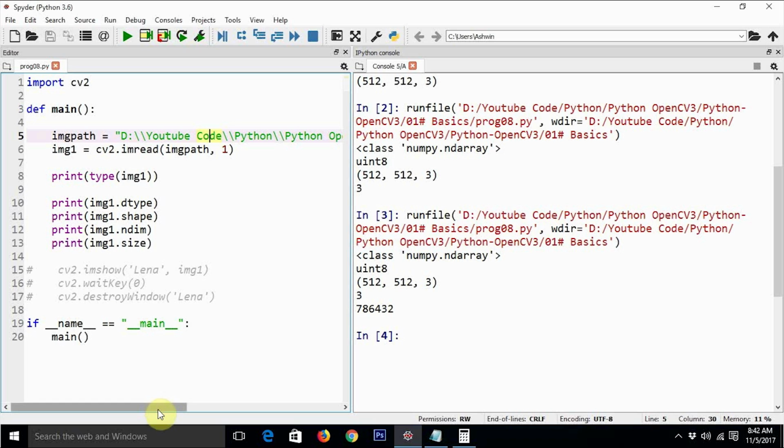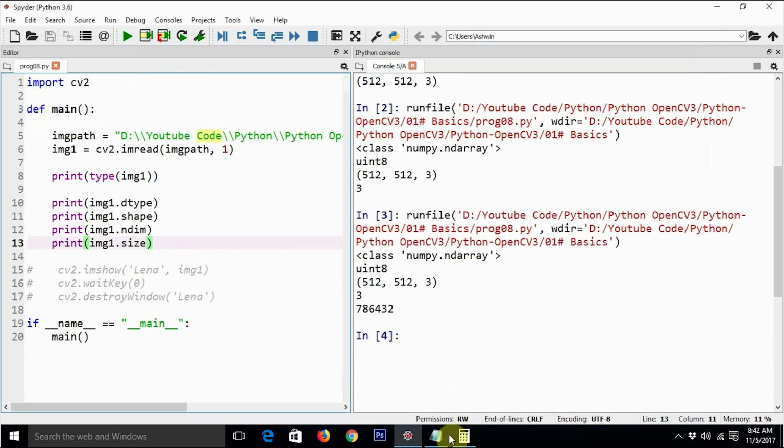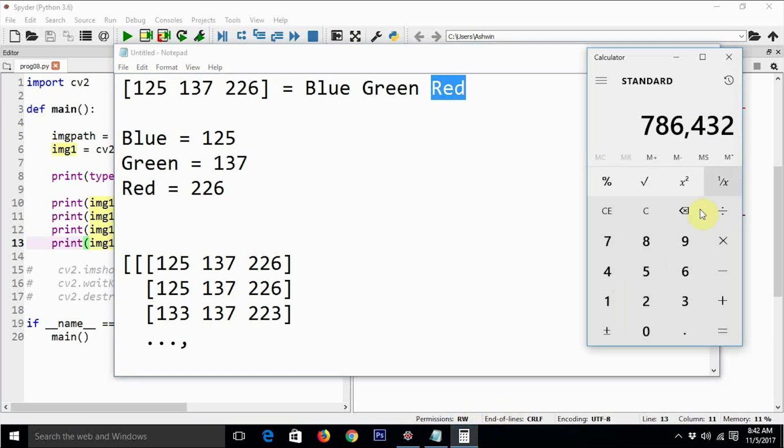But when the image is decoded by OpenCV, it creates an n-dimensional array or n-dimensional matrix in memory. These many bytes are what the image consumes in the RAM of the computer. 786,000 bytes is almost 786 KB. That is the actual size of this image.